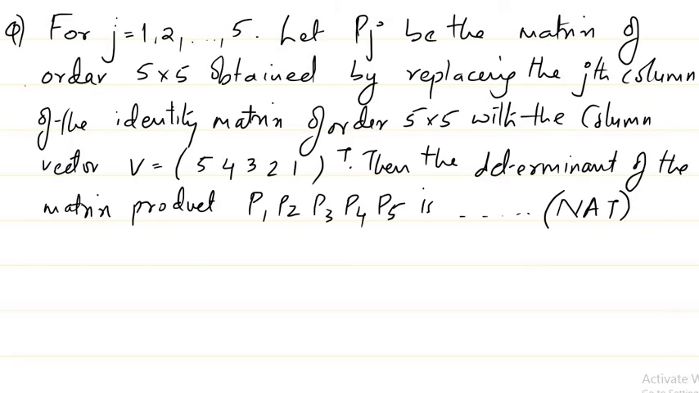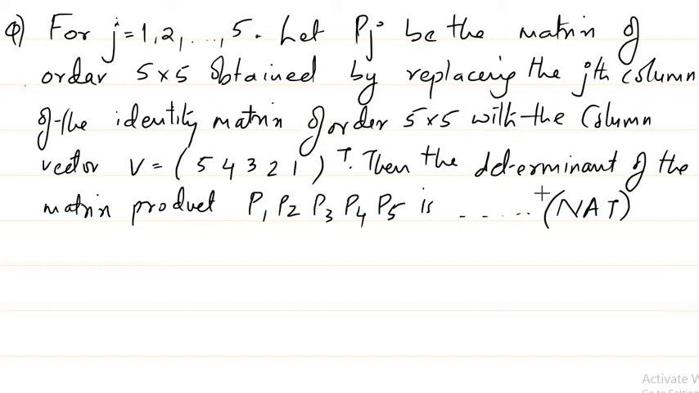So let us see this question. This is basically not a question from rank, but I think I should have given it in the determinant section, but that's fine. This is also a previous year question, we'll discuss it here. For j equal to 1 to 5, let Pj be the matrix of order 5 by 5 obtained by replacing the jth column of the identity matrix of order 5 by 5 with the column vector (5 4 3 2 1) transpose. Then the determinant of the matrix product P1 P2 P3 P4 P5 is what?